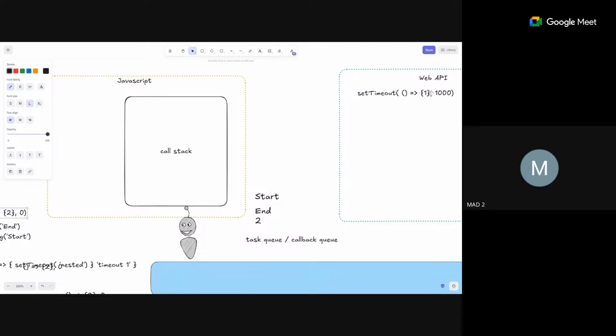Now after 1 second, what happens? Again, it gets moved to the task queue. And from the task queue, since the call stack is empty, it gets moved to the call stack, gets executed, and 1 is printed. Okay. Understood? This is the whole concept of the event loop.